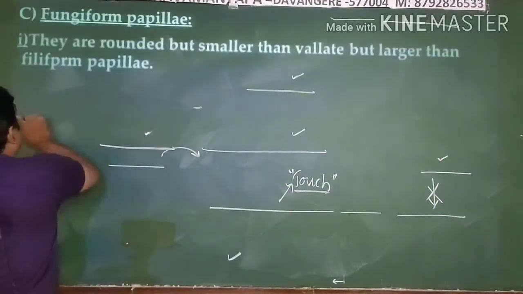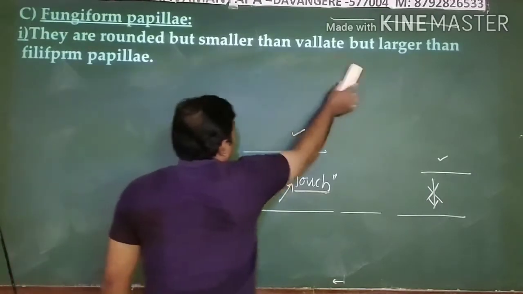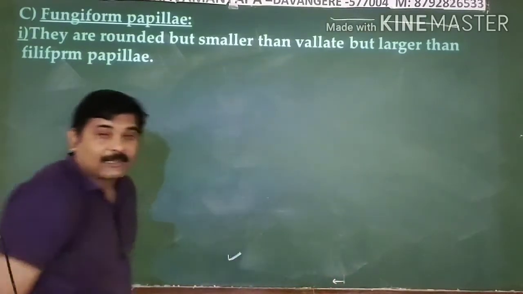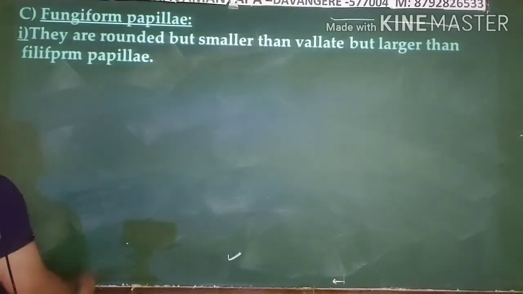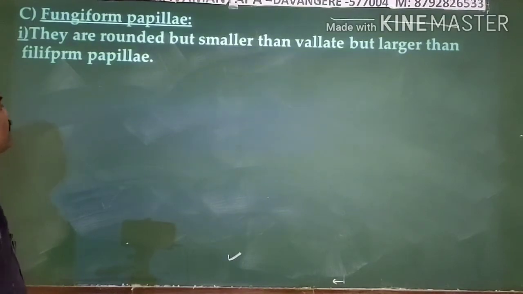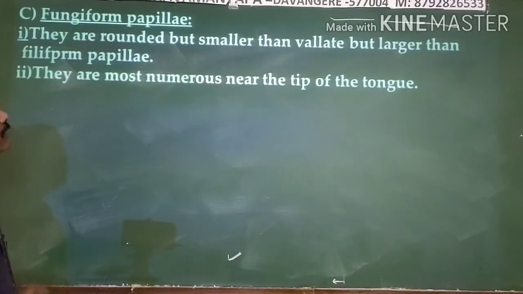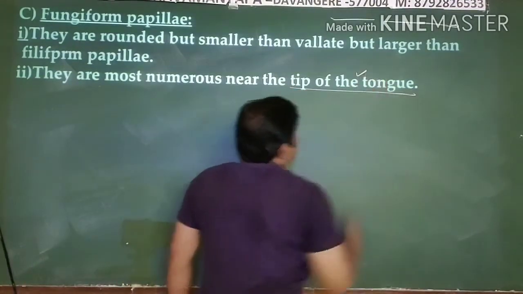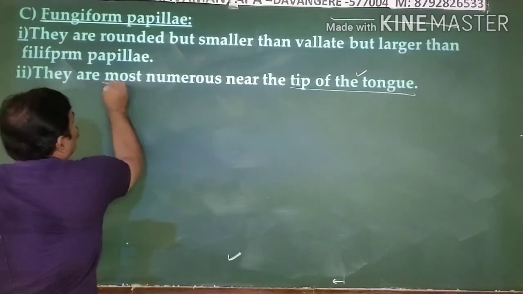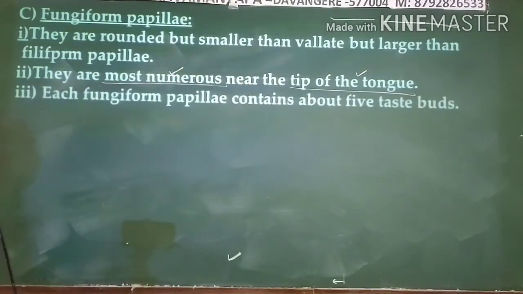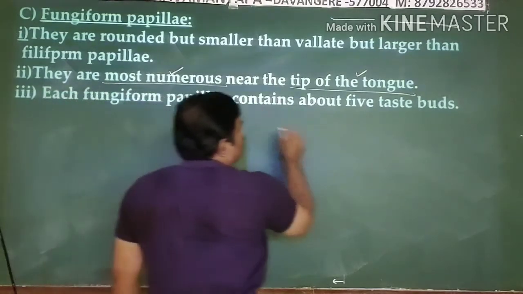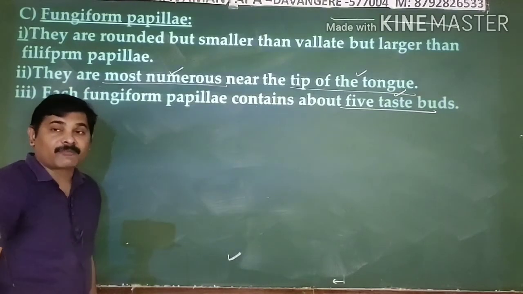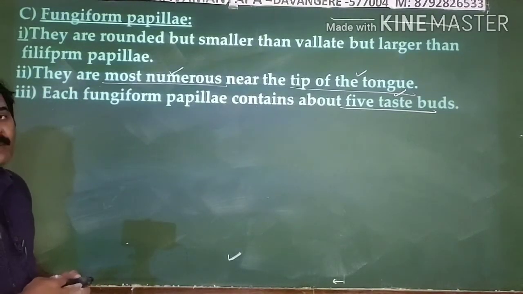Right? Coming to the third type, the fungiform papillae. These fungiform papillae are larger than the filiform papillae but smaller than the circumvallate papillae. This is one important thing. And next point is they are most numerous near the tip of your tongue. They do contain taste buds, near about 5 in number, in this type of papillae.